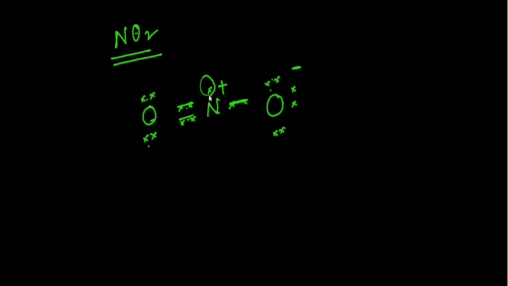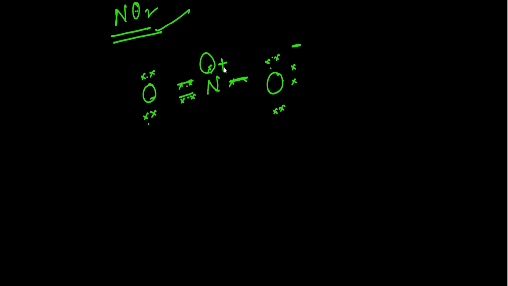So one odd electron will be present in this case. So like this, NO2 is also an example of an odd electron molecule. So this is the second limitation. It is not explained by the octet rule. And let us see the third limitation. The third limitation is the expanded octet.